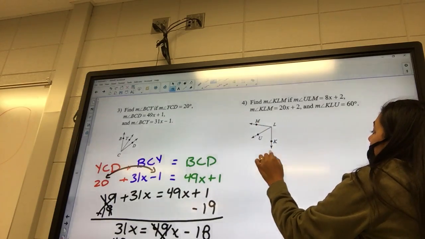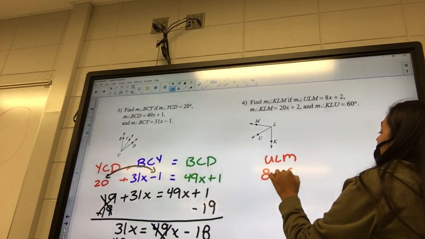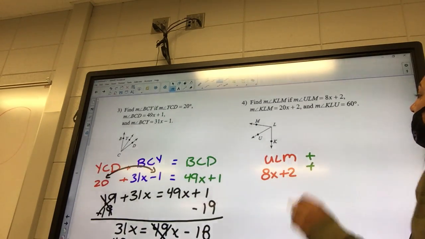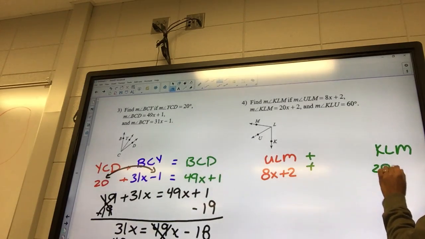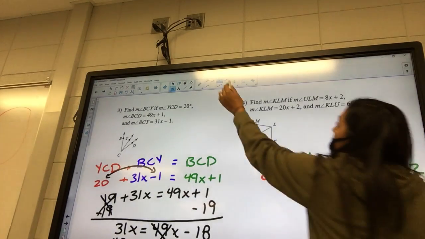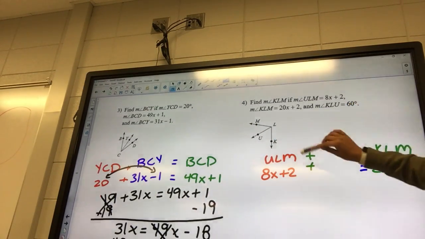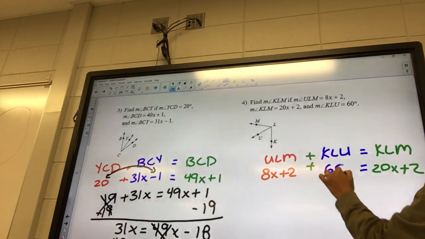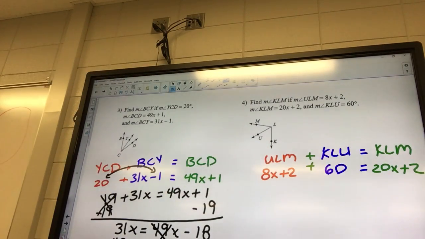ULM is a little one. ULM is 8x plus 2. KLM is the big one. KLM is 20x plus 2. And then KLU is the other little one. KLU is 60. So anytime we have a U, it's a little one basically.